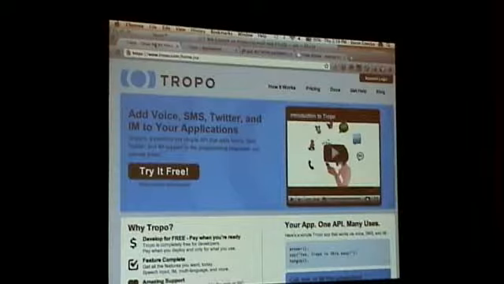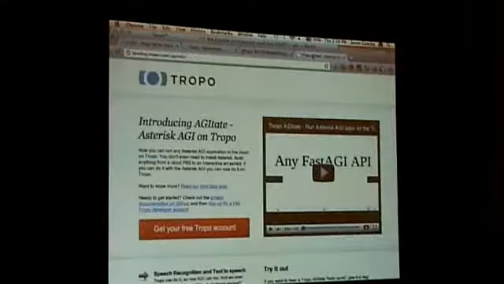Yeah. Now, one more quick demo I wanted to give is what we did at Tropo, where we're doing cloud-based APIs for SMS, voice, speech recognition, speech synthesis, et cetera. We've actually created a wrapper for our API called Agitate, which effectively is a Ruby script running in our cloud that actually emits AGI as if it were an Asterisk server, right? So it will actually connect out to Adhearsion, and you can use the same dial plan capabilities that you'd be using on Asterisk on top of this.